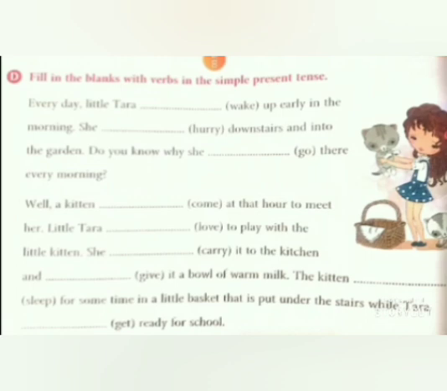If the verb ends with y, we have to add ies. If the verb ends with sh or ch or ss or o, then only we have to add es. So, as the verb is ending with e, we are going to add s and make the verb as wakes. So, every day little Tara wakes up early in the morning.